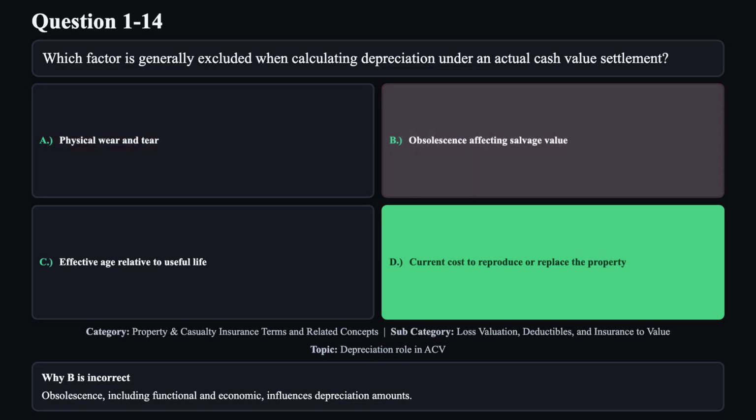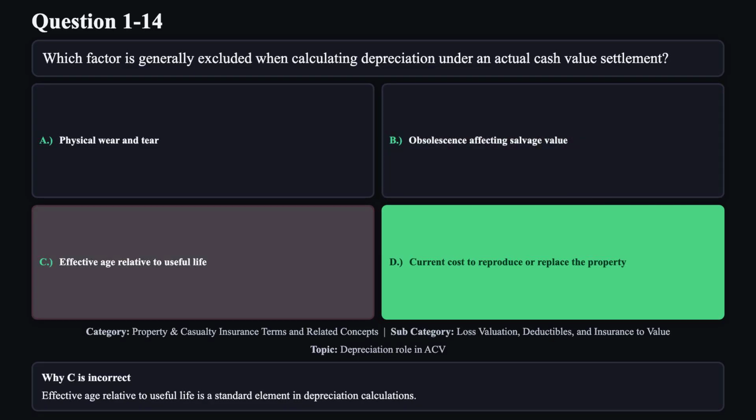Reason B is not correct. Obsolescence, including functional and economic, influences depreciation amounts. Reason C is not correct. Effective age relative to useful life is a standard element in depreciation calculations.